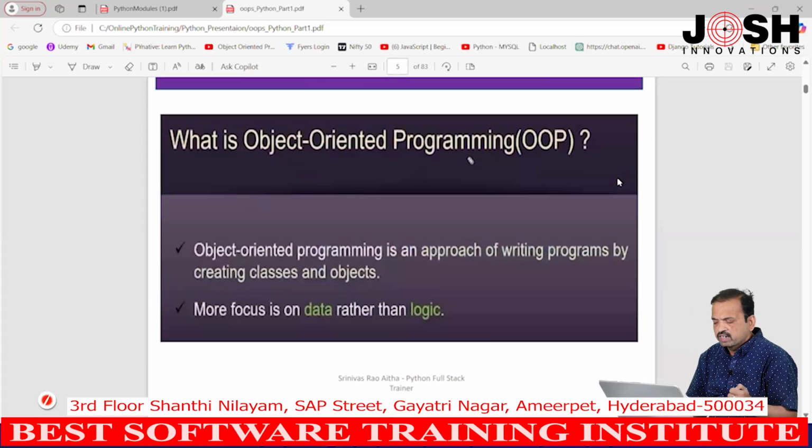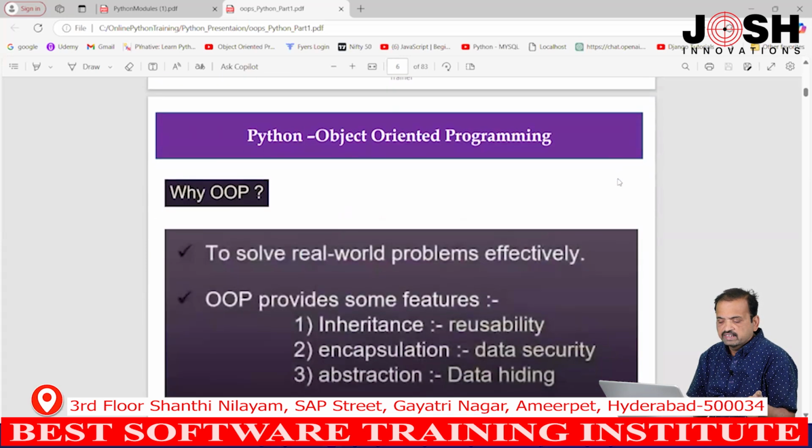So, what is object programming? Object programming is an approach of writing programs by creating classes and objects. So, we have now discussed classes and objects. So, it is nothing but an approach of writing programs by using classes and objects. More focus is on data rather than logic.